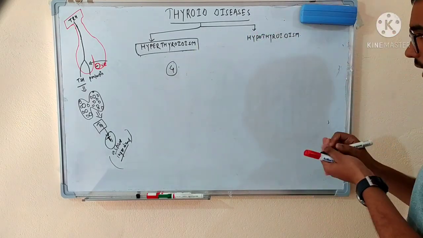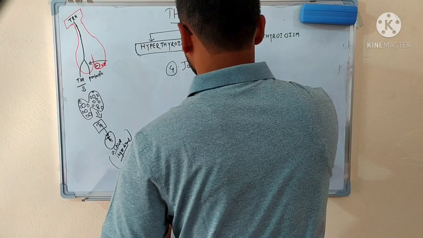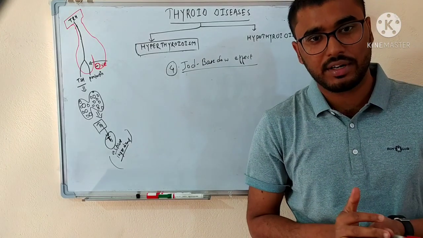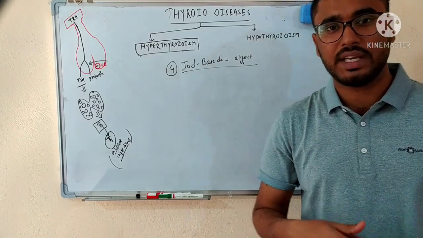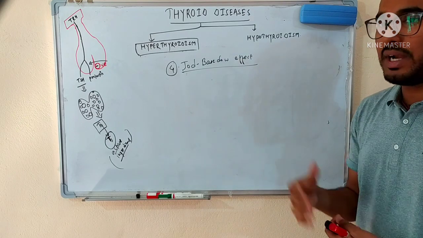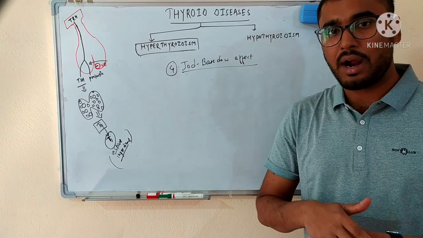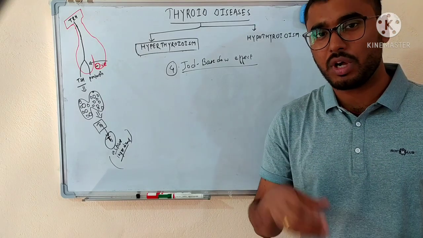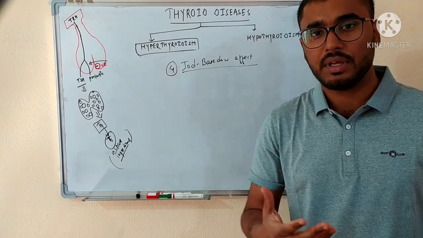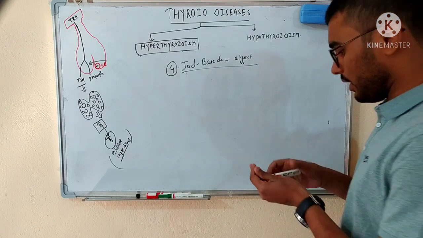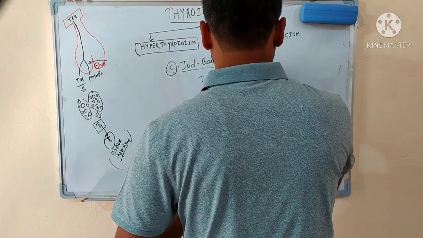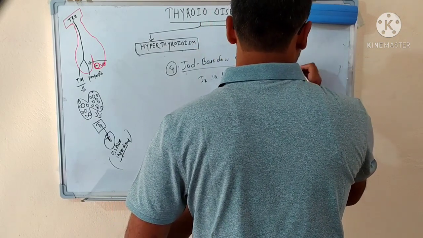Now let's talk about another cause of thyrotoxicosis, that is the Jod-Basedow effect. So what is the Jod-Basedow effect? Friends, we should know one history: in our country and in many countries of the world where the Himalayas are abundant, the government has fortified the food with iodine, especially the salt. Due to this, we are consuming a small dose of iodine from a very long time, let's suppose for 20 years or 30 years.